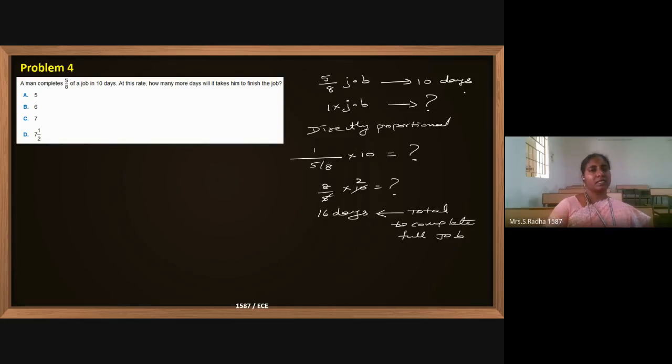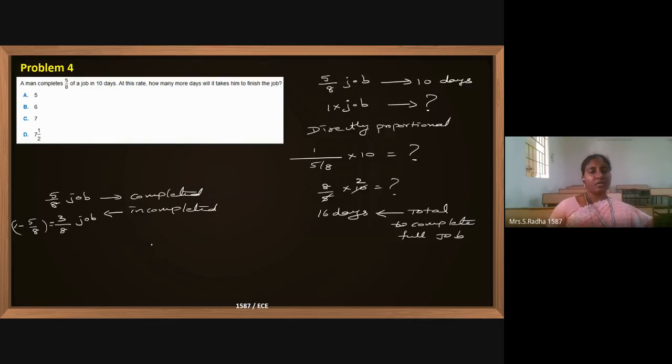Okay, already 10 days are completed. So how many days remain? Full job means 100%. He has completed 5 by 8 of the job. Incomplete is 1 minus 5 by 8, which is 3 by 8. Okay, 3 by 8 of the job is incomplete.